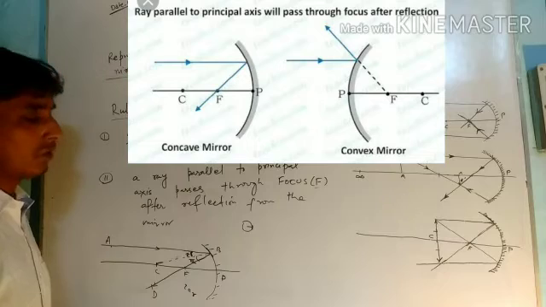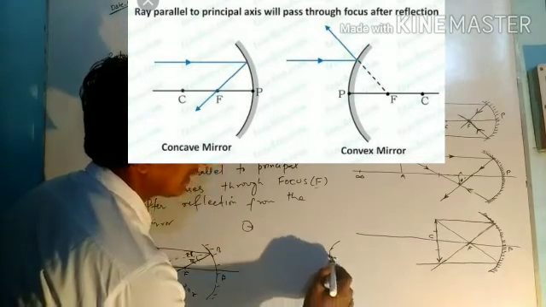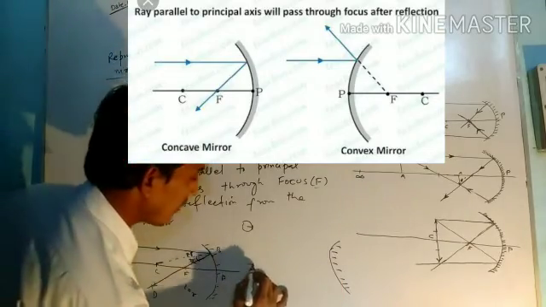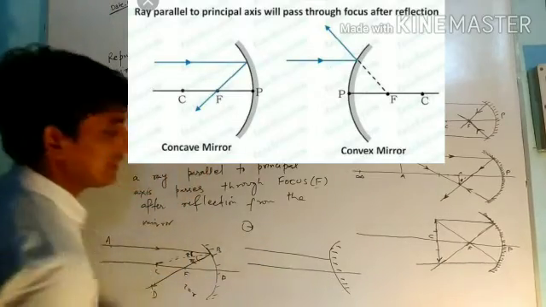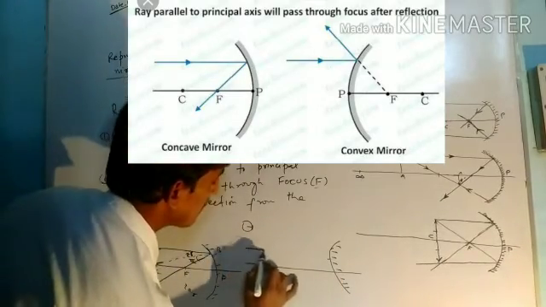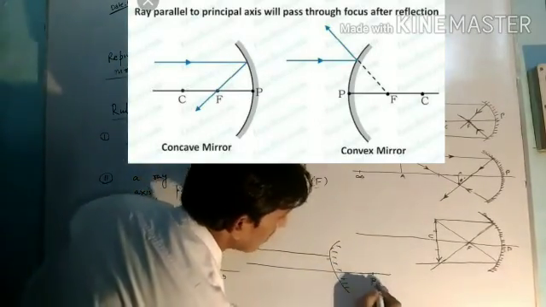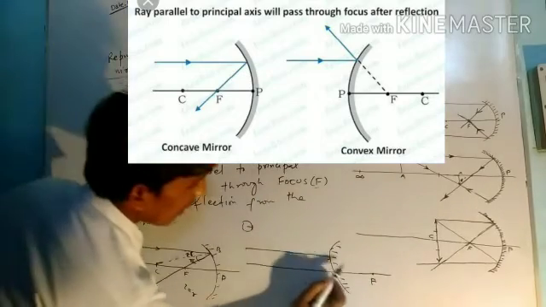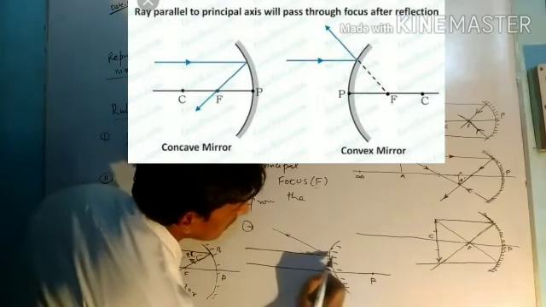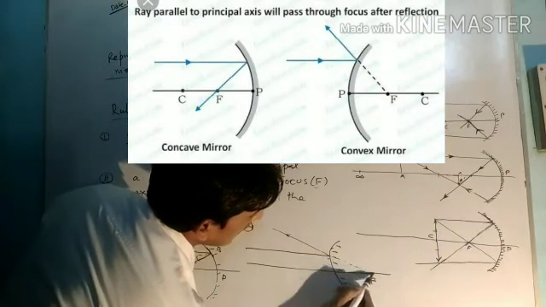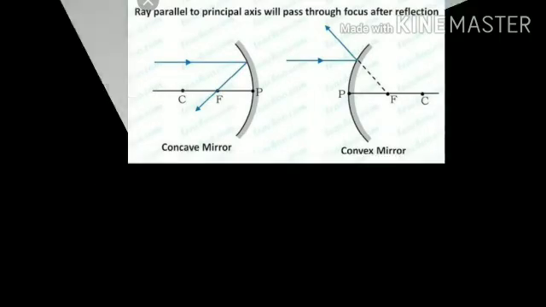Or in case of a convex mirror, you can see here, this is a convex mirror. If any ray is passing parallel to the principal axis, it will not pass through the focus because this surface is opaque. It will reflect back in such a way that it will appear to pass through the focus. So this is the second rule.